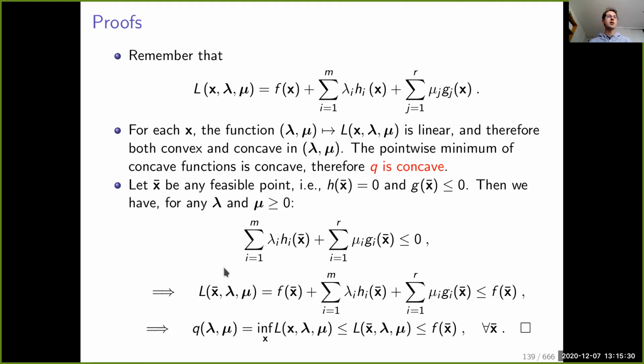So when x bar is a primal feasible point, the Lagrangian is smaller than f of x bar, meaning that if you minimize the Lagrangian with respect to x, then naturally you get a quantity which is smaller than that, and you get that Q of lambda mu is smaller than f of x bar. So this is why the dual function is always smaller than the primal objective.